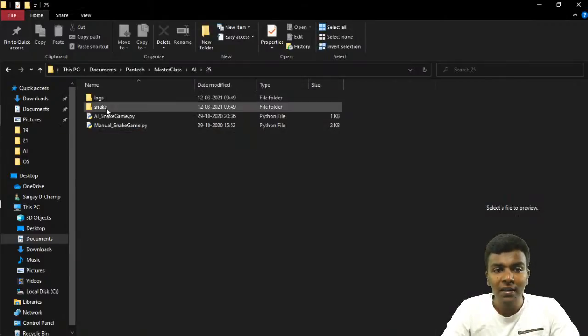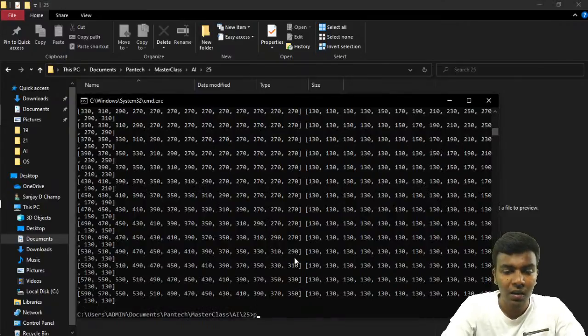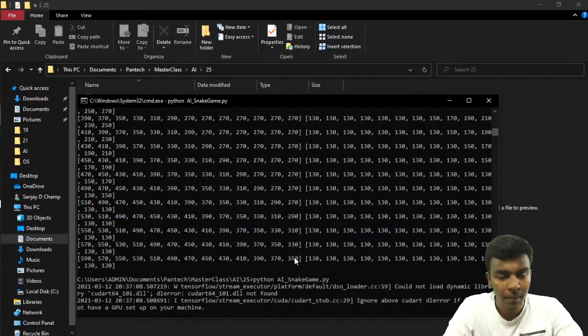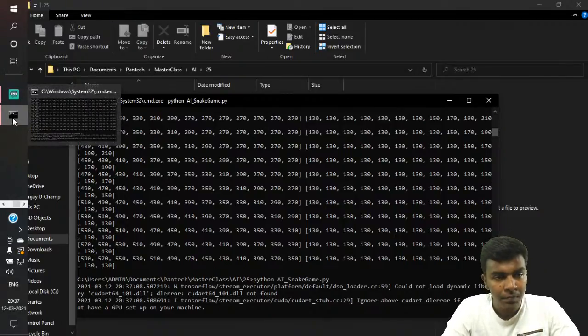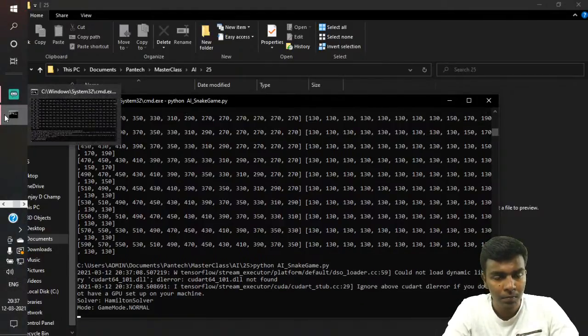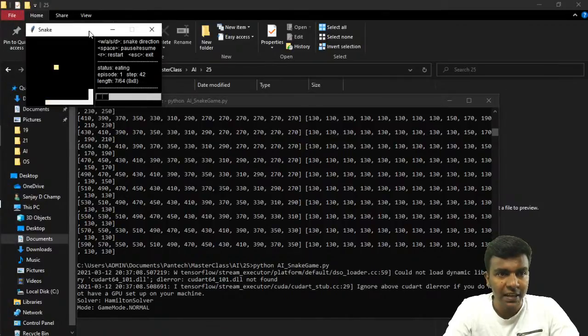One thing, AI snake game.py. Here we are going to run that: python AI snake game. If you are seeing here, a snake game is present here, right?